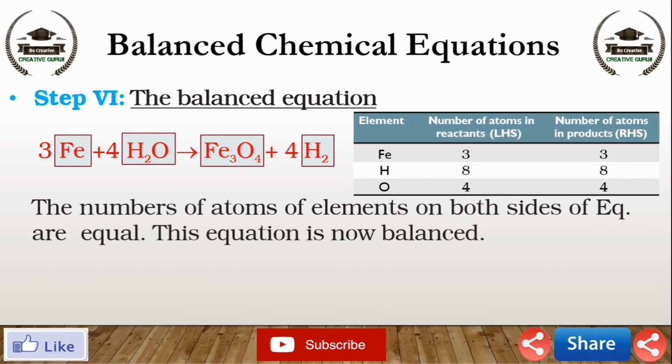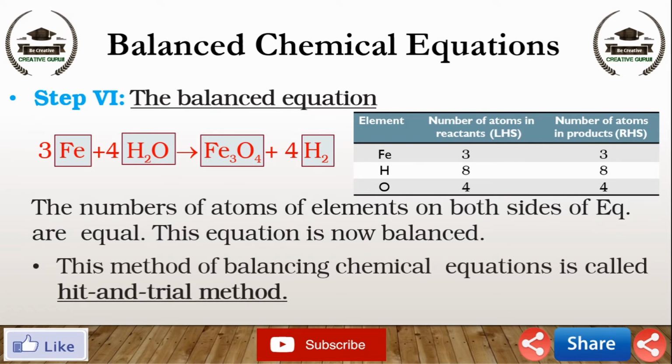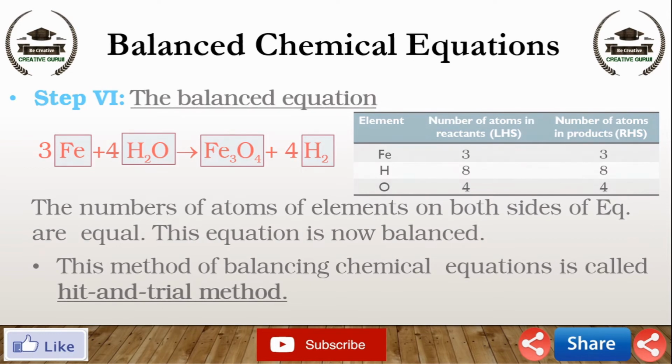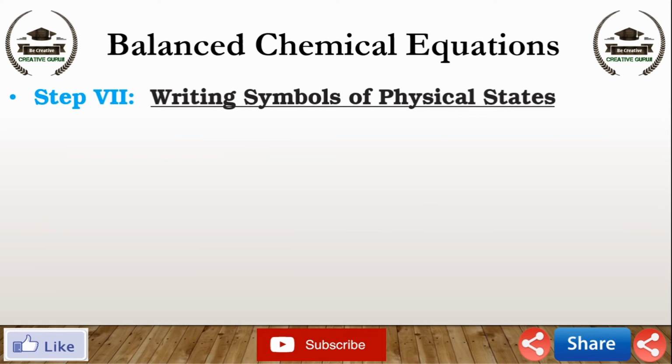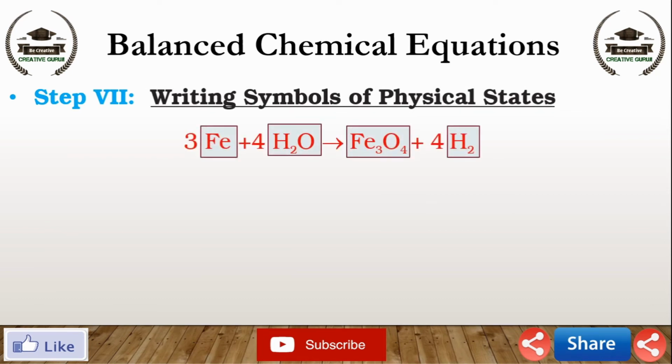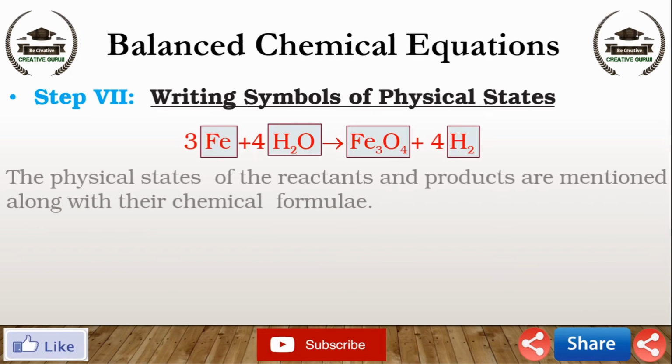This method of balancing chemical equations is called hit and trial method, as we make trials to balance the equation by using the smallest whole number coefficient. And the last step, step 7, writing symbols of physical states. Carefully examine the above balanced equation. Does this equation tell us anything about the physical state of each reactant and product? No information has been given in this equation about their physical states.